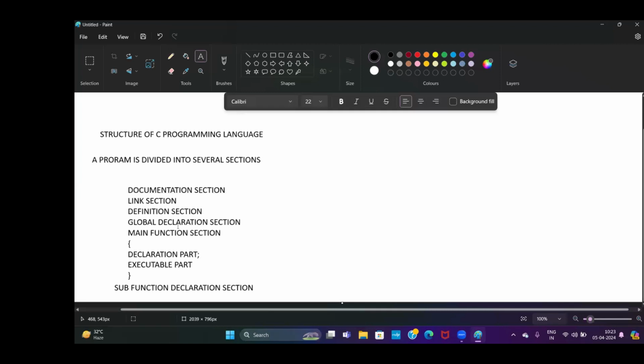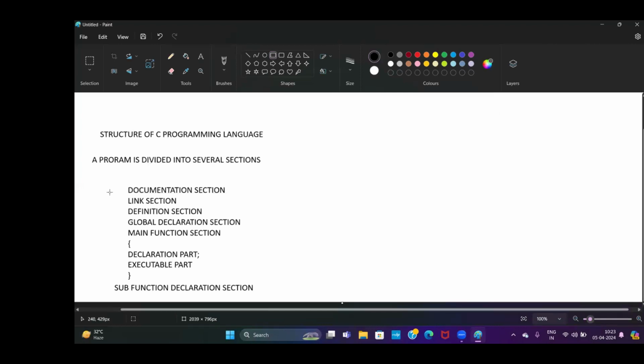What is this structure? First of all, you have to write the documentation section. The first statement should be the documentation section. The next statement should be the link section. The next statement should be definition. We are giving you simply a route map to create a C program. So this is the syntax.